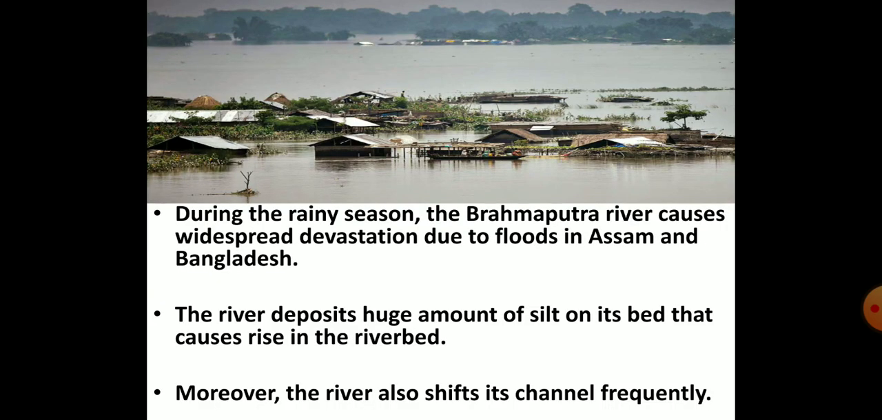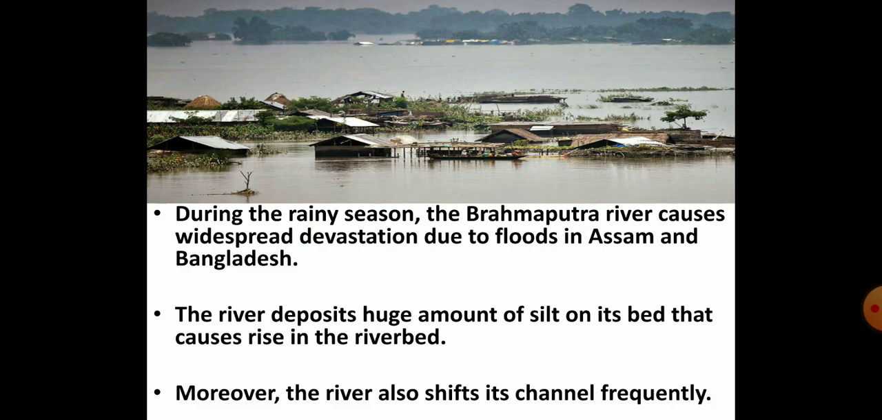During every rainy season, the Brahmaputra river floods in Assam and Bangladesh and causes widespread damage. The river deposits a huge amount of silt on its bed, due to which the river bed rises. Moreover, the river keeps shifting its channel quite often. This was about the Himalayan rivers.